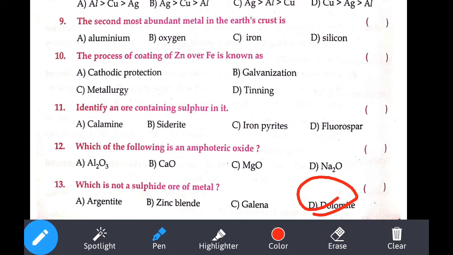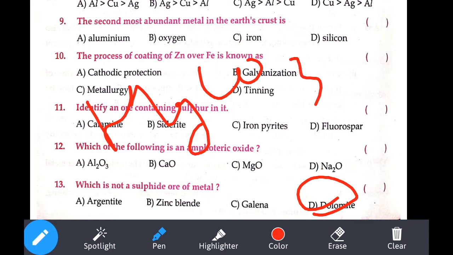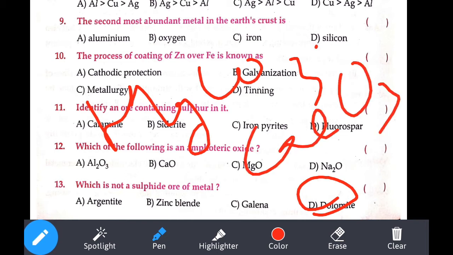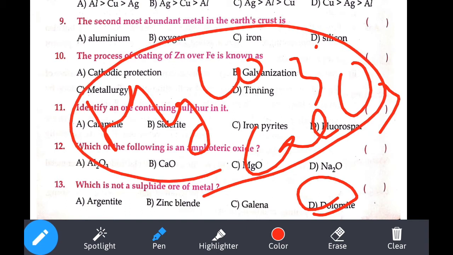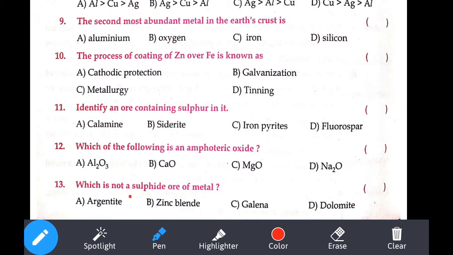Those who attend my Zoom class, I'll be discussing each and every topic in detail, including the different types of ore. We have sulfide ore, sulfate ore, halide ores, nitrate ores, oxide ores, carbonate ores. Dolomite is MgCO3·CaCO3. That is its chemical formula. So it is a carbonate ore, not a sulfide ore. So dolomite is our answer.